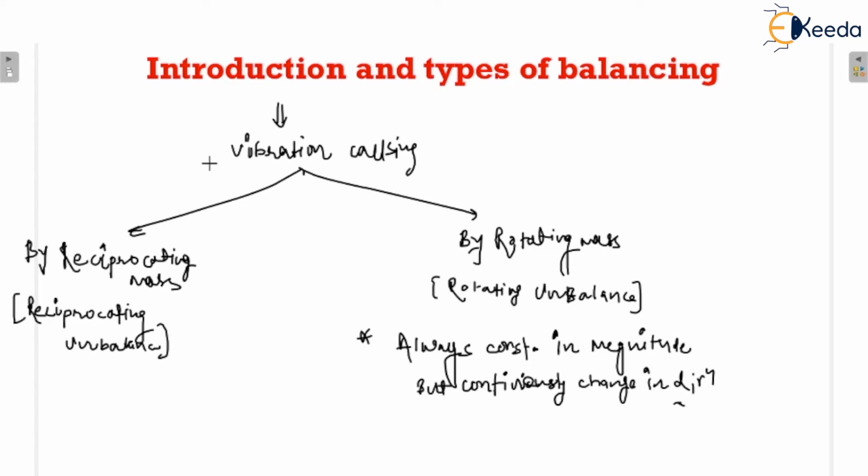So basically this was the introduction of balancing, and now let me tell you the types of balancing. Basically there are two types of balancing. The first is static balancing and the second is dynamic balancing. I'm talking about the unbalanced forces as well as the moment. So basically balancing has two equations.